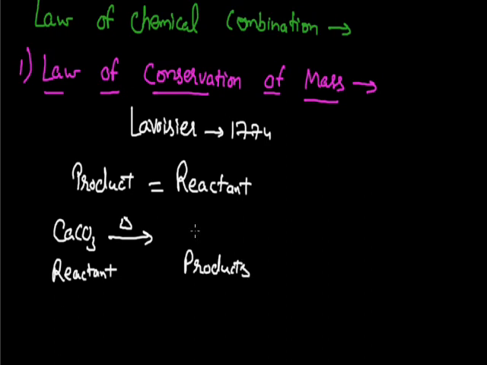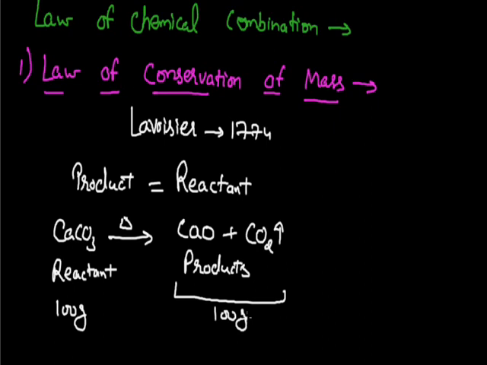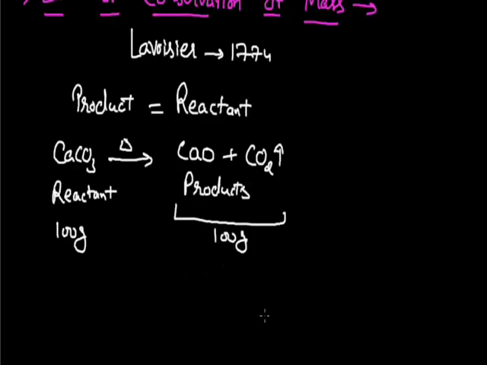And here the products are a molecule of calcium oxide with a molecule of carbon dioxide. Now, if I start with 100 gram of calcium carbonate, then surprisingly, Lavoisier found that the total mass of product was also equal to this, and the mass of product was 100 gram.